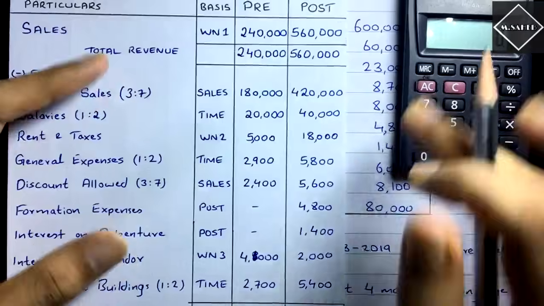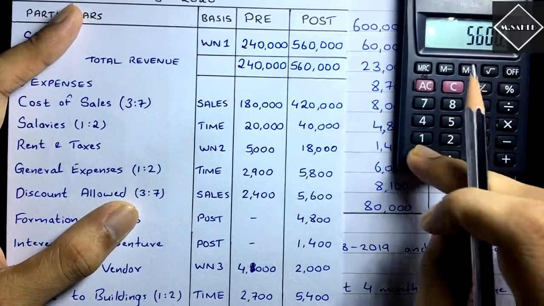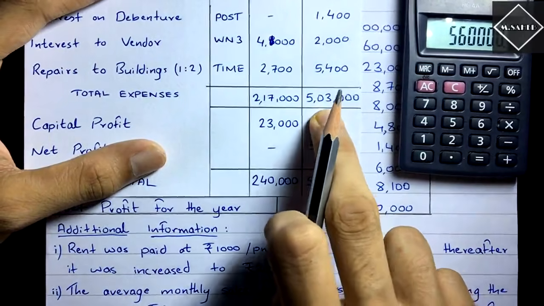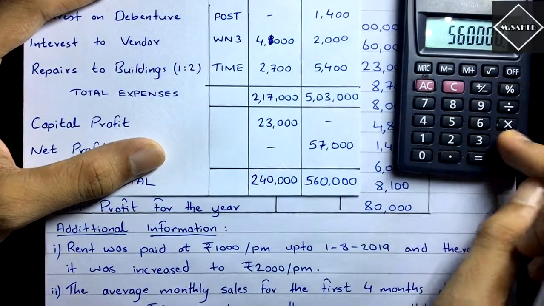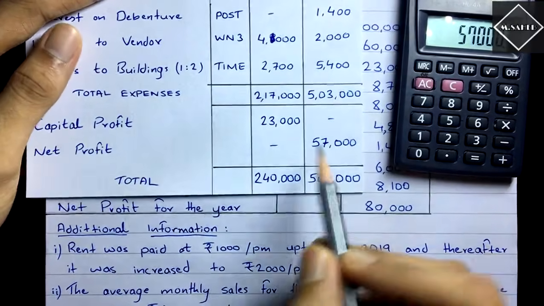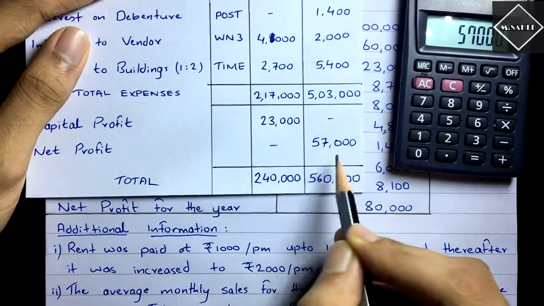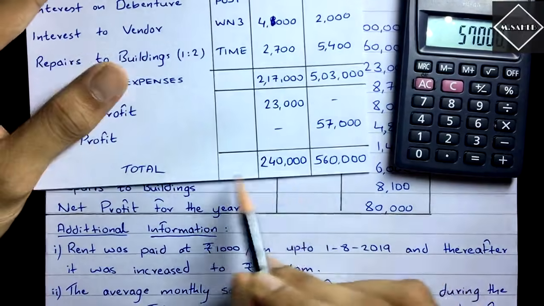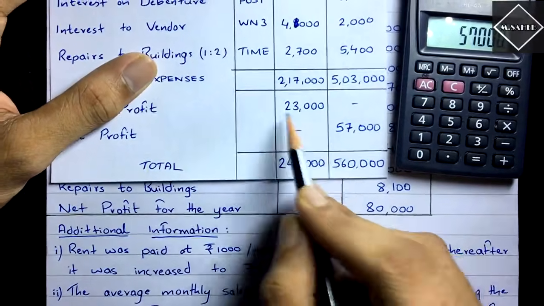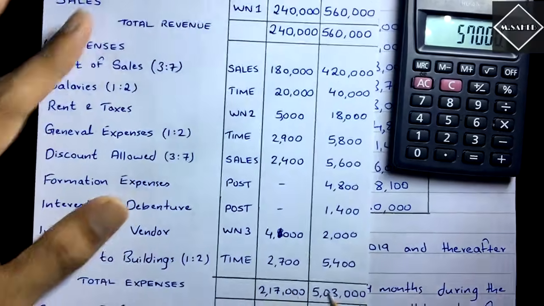And then post, let's see. Here we have revenue of 5,60,000, minus the total expenses of 5,03,000, which is equal to 57,000. So the normal net profit, the profit after incorporation, is 57,000. And then this is the tally column: total column 2,40,000 and 5,60,000 on both sides. This is the balance, the total columns. Simple, right?